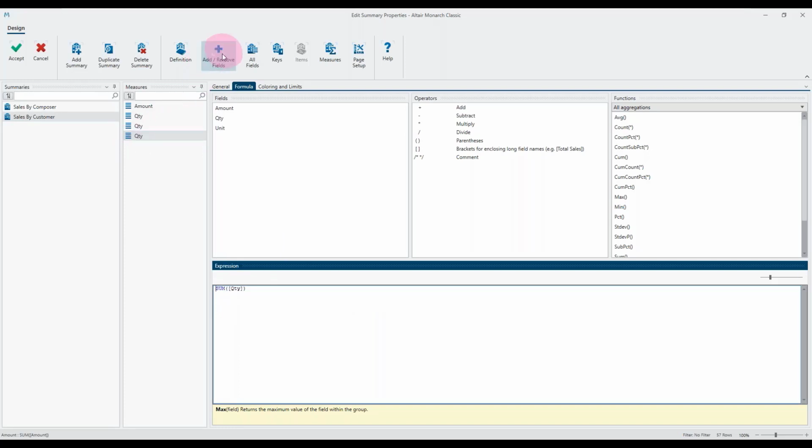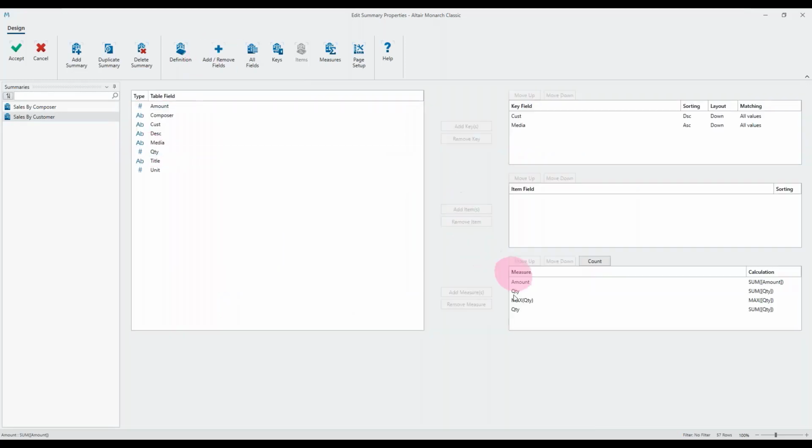And in fact, let's get rid of the third quantity. You don't really need the third one there. Going to remove that, but instead we'll do a count. So this count option is always there. It doesn't matter which field you count, because you're counting the number of rows per key group.